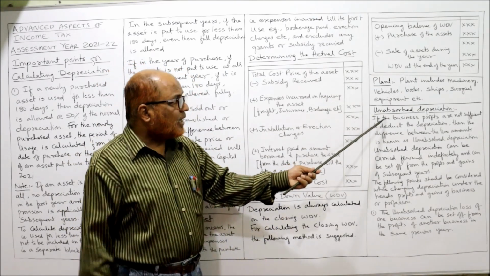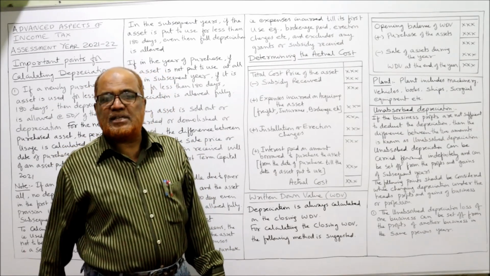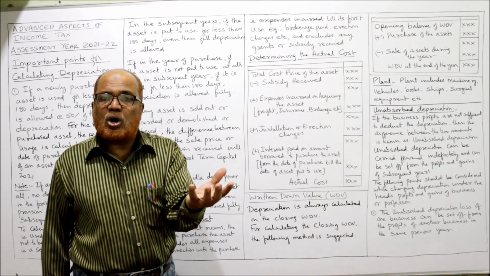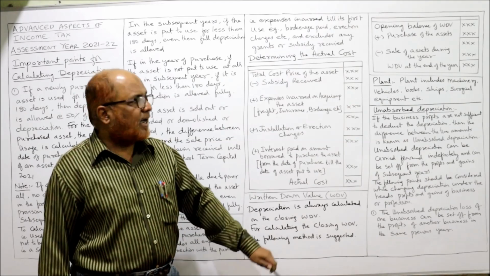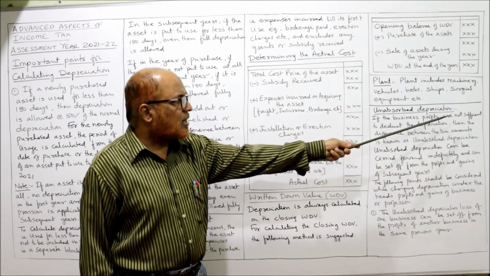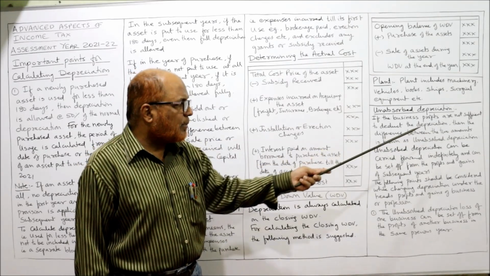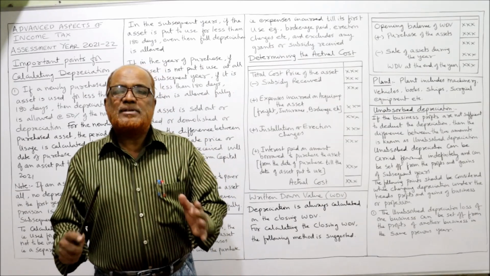Now, unabsorbed depreciation. Unabsorbed depreciation means the depreciation which is not absorbed in the revenue account. If the business profits are not sufficient to deduct the depreciation, then the difference between the two amounts is known as unabsorbed depreciation. Example, a business is having